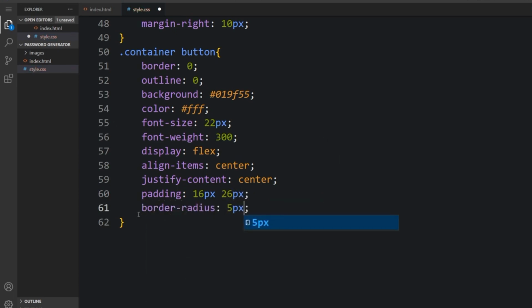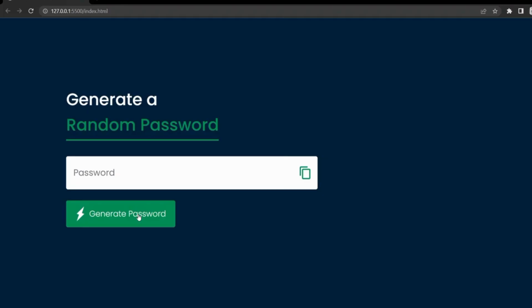So the border radius of 5 pixel, the cursor will be pointer. So all right, check that out. So this is what we just did now. It looks great, and all the color blends together. So here's the HTML and the CSS interface. It looks great and perfect.